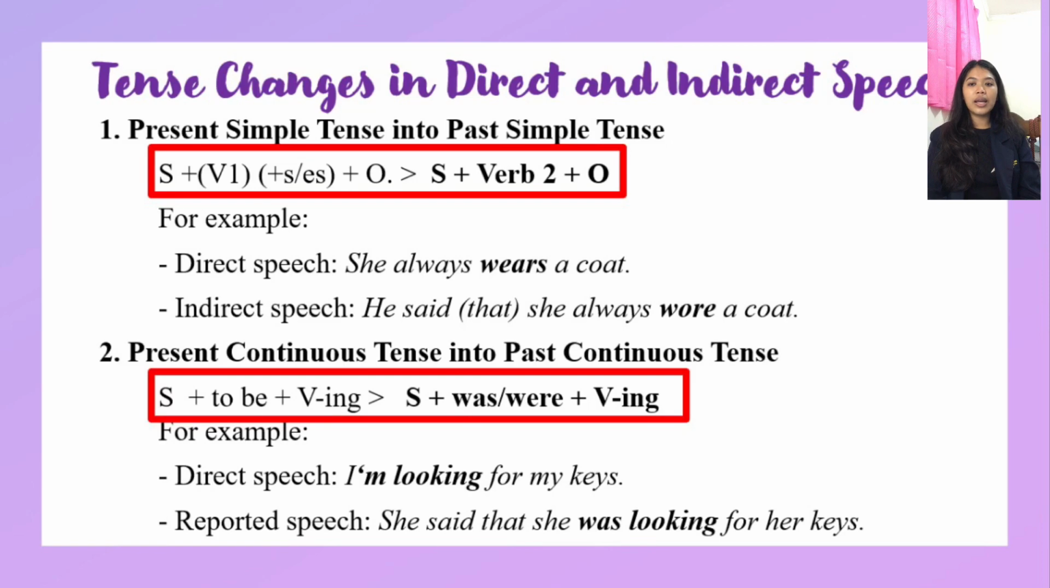Second, the present continuous tense into the past continuous tense. The present continuous tense is subject plus to be plus verb-ing. It can become subject plus was or were plus verb-ing. For the example, direct speech: "I'm looking for my case." For the reported speech or indirect speech, it can be: She said that she was looking for her case.